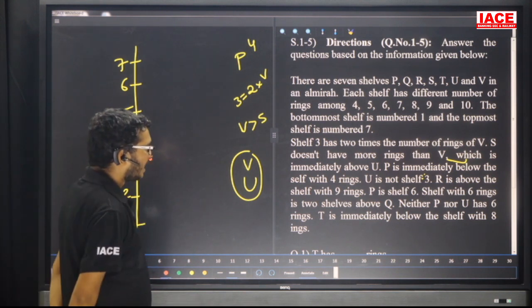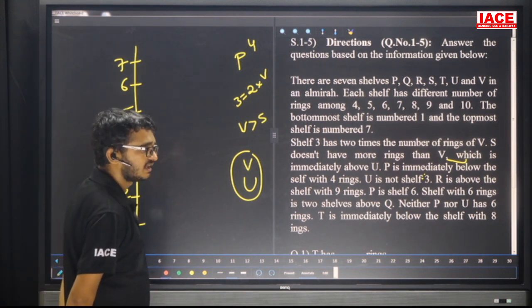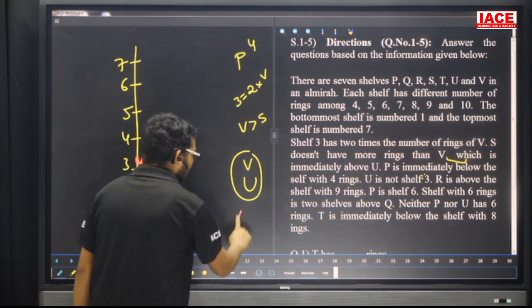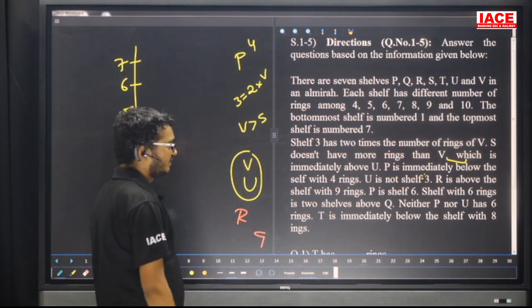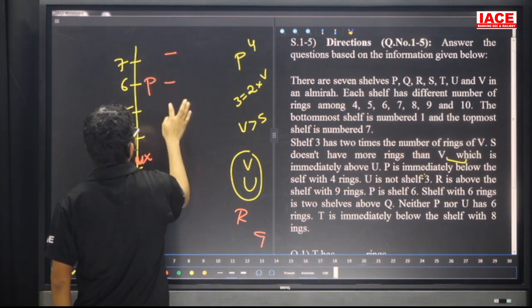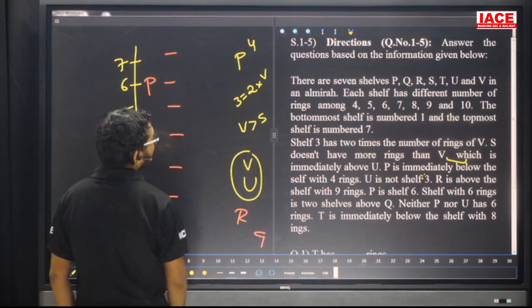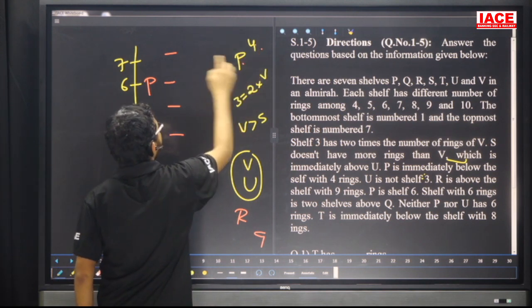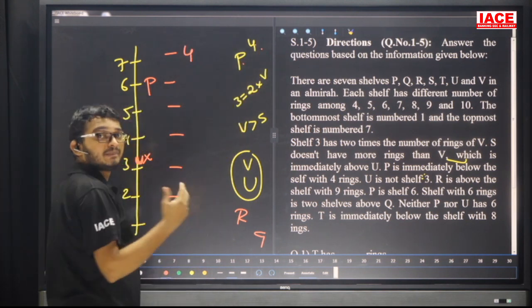Next, R is above the shelf with 9 rings. P is in shelf number 6. Take care. If you know P is in shelf 6, it means the shelf with 4 rings is immediately above P. Otherwise, P is immediately below the 4 rings.